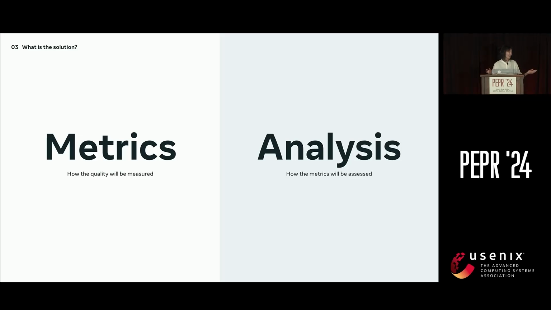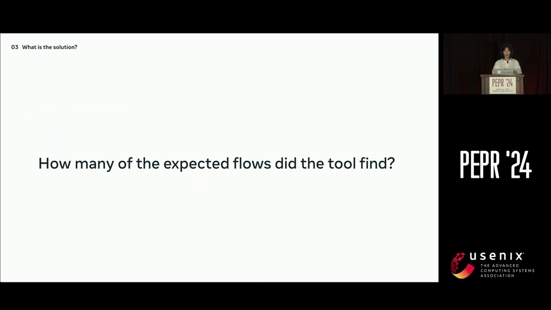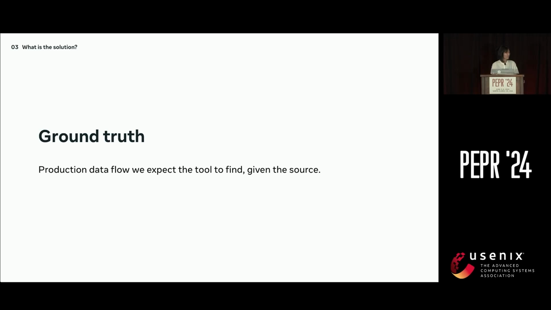First, we need to all align on what type of metrics we will capture to reflect the quality of our tools. And then we can use those metrics to create analysis and guidances, etc. We'll be mainly focusing on the measurement component today. So in order to define how the quality will be measured for a given Lineage tool, we essentially wanted to answer two questions. First, how many of the expected flows did the tool find? To answer this question, we needed a set of privacy-sensitive data flows that exist in production that we know the tools should find. This was our ground truth.